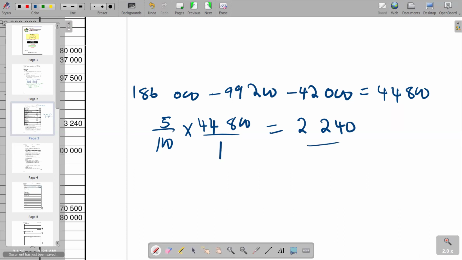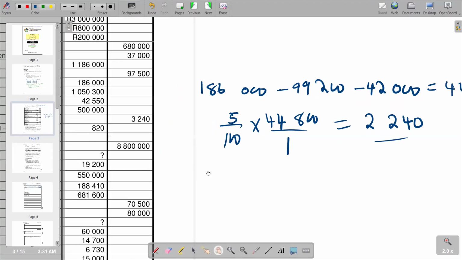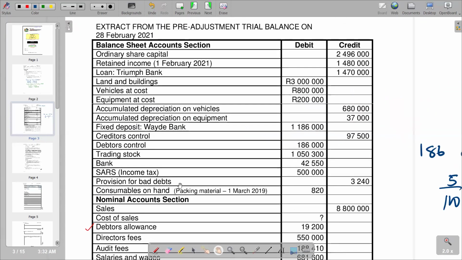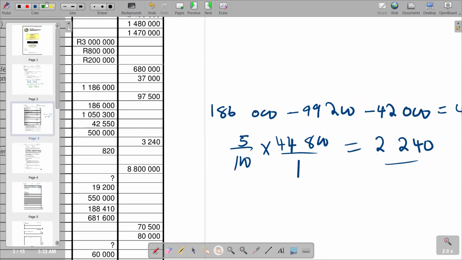So this is what we have. Then with the figure given as 2,240, we now check the level of provision for bad debts for the previous period. We get it in the pre-adjustment trial balance. So if you come here, you'll see that we've got provision for bad debts that is here. 3,240 is for the previous period. We have it here. So we've got 3,240.